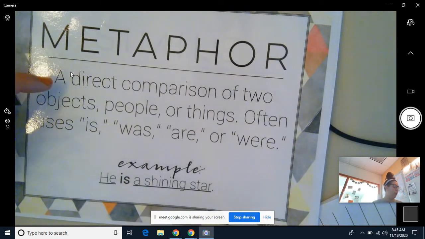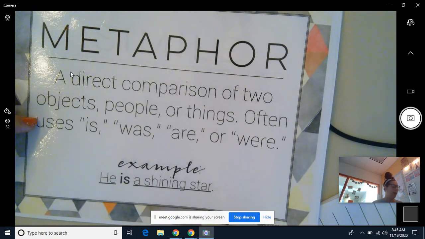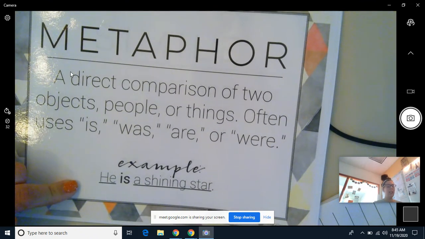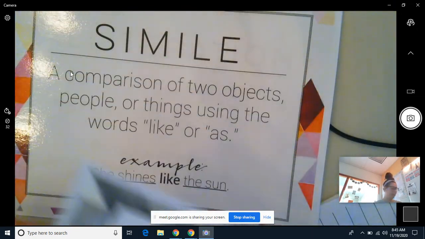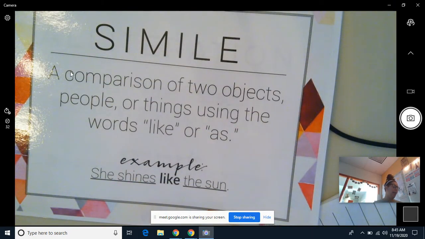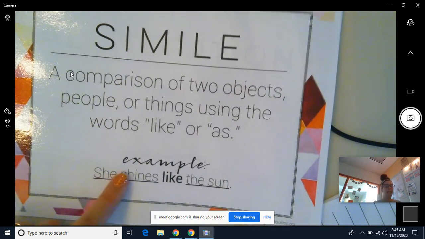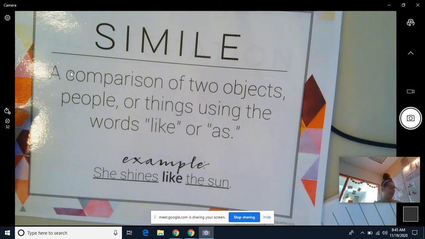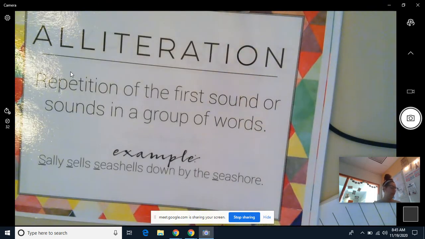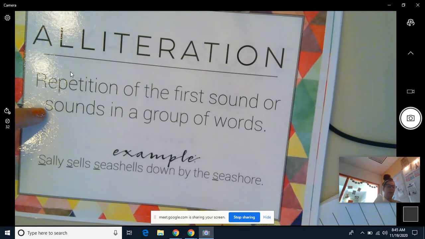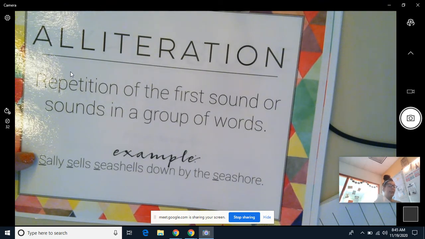We have a metaphor, a direct comparison of two objects, people, or things, often uses is, was, are, or were. He is a shining star is the example. Simile, a comparison of two objects, people, or things using the words like or as. Example, she shines like the sun. Alliteration, repetition of the first sound or sounds in a group of words. Sally sells seashells down by the seashore.